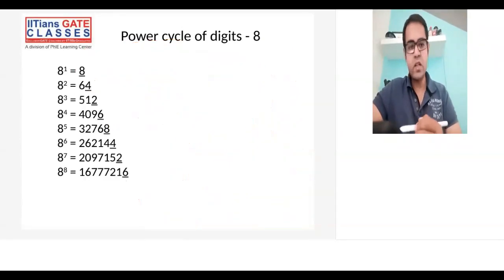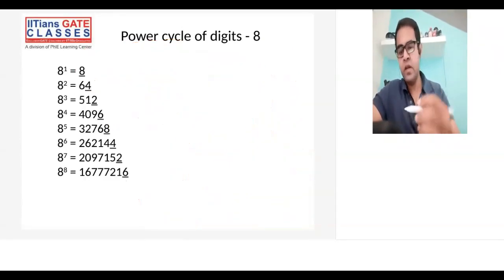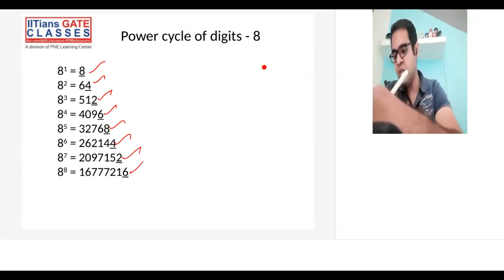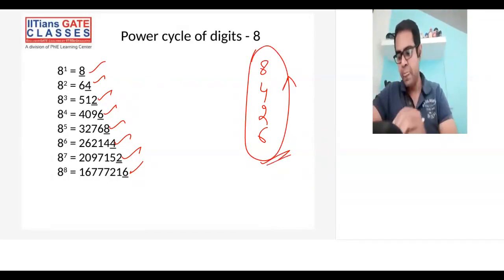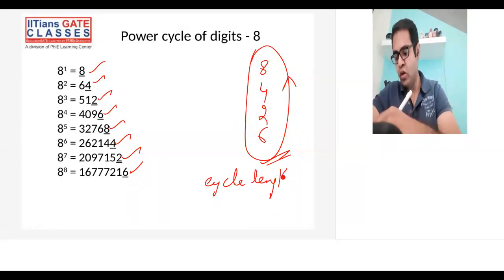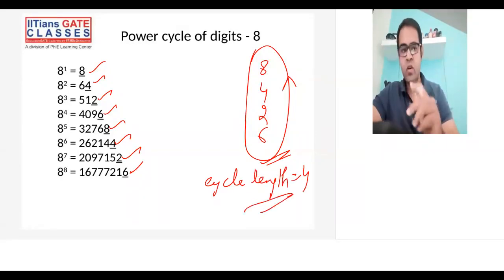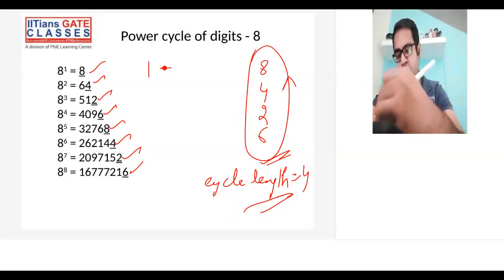All right, so let's quickly see one more. That is your 8. So 8, if you see, is 8 4 2 6, 8 4 2 6, 8 4 2 6. Now this is the cycle for everyone. By now you all know what the cycle length is.